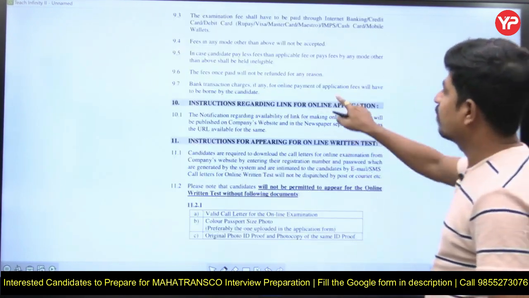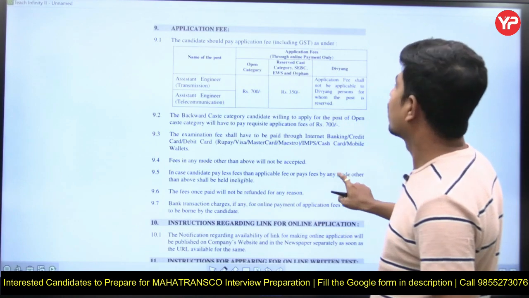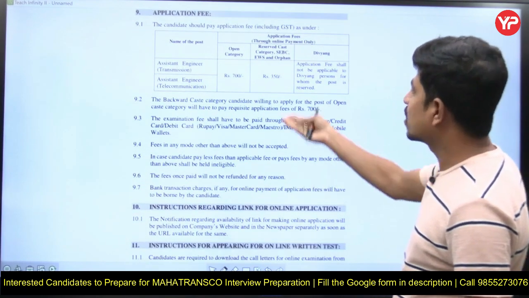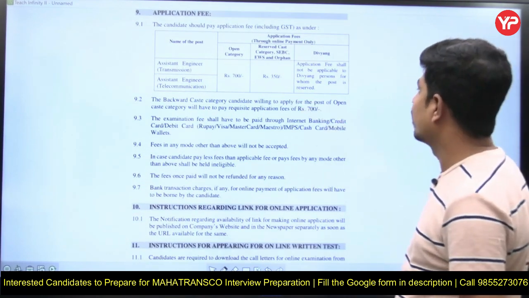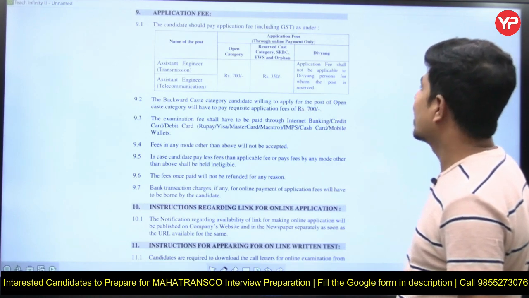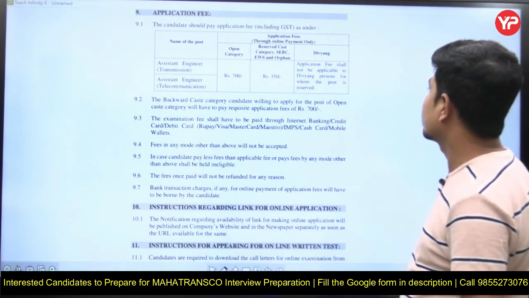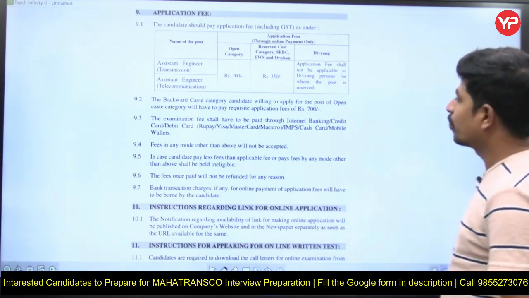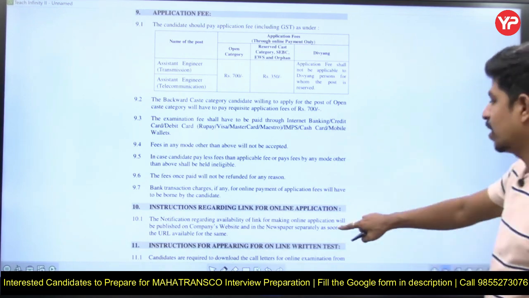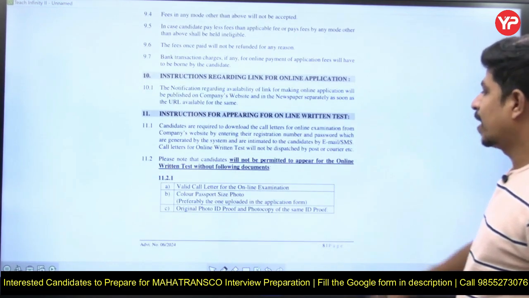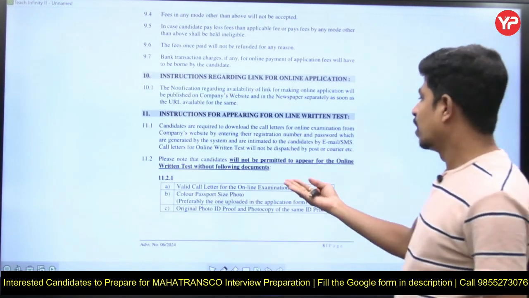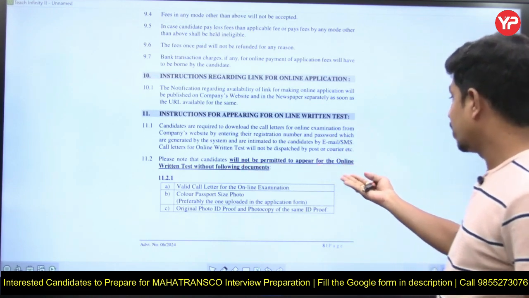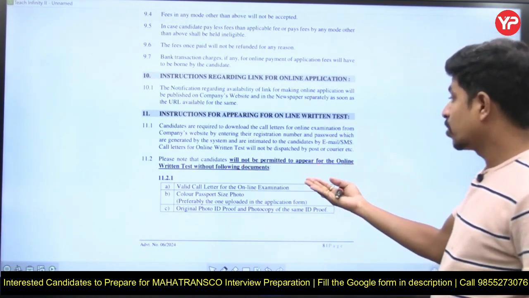So in this notification, it is very clearly mentioned how to apply, where to apply, and how much the fees are. You see, for the open category the fee is 750. For the reserved category like SC, BC, EWS and orphan it is 350. For the no fee is applicable. So these are the simple things. And for the written test, please note that candidates will not be permitted to appear for the online written test without the following documents.